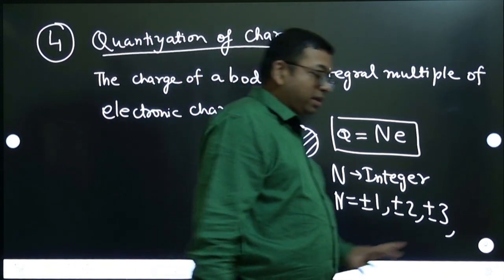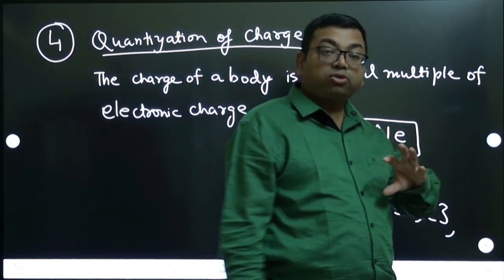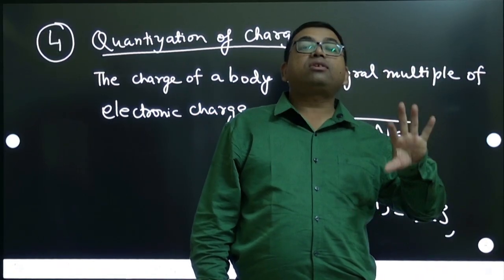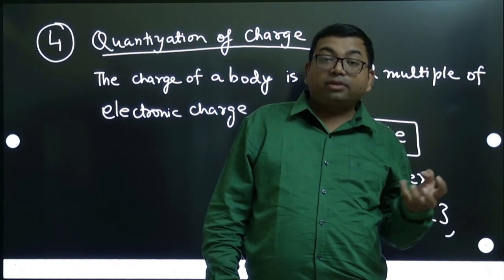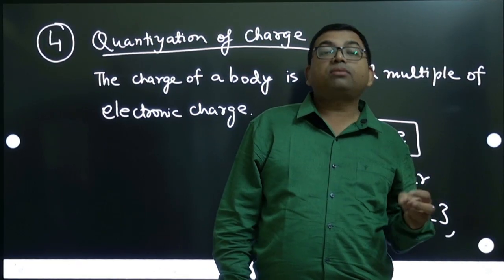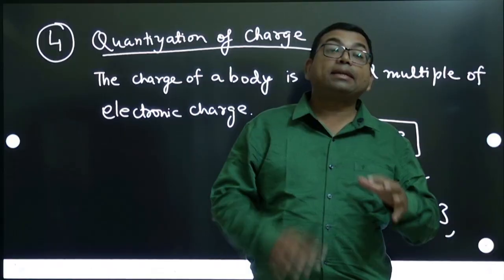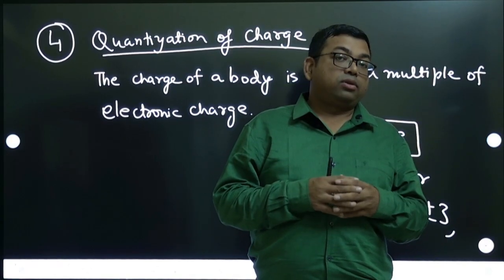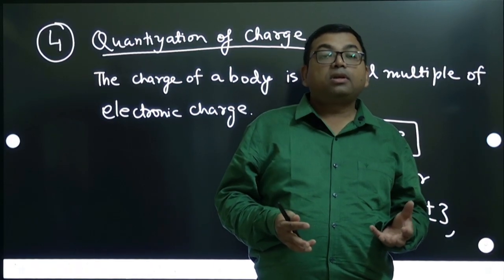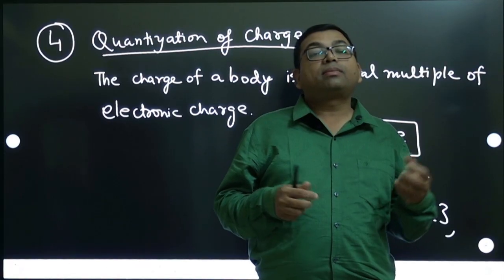Let us understand that. The body has a charge because of excess electrons or deficiency of electrons. Why excess electrons? Because it is able to gain electrons. Why deficiency of electrons? Because it can lose electrons, because an atom as a whole is neutral. So if your body loses electrons, it will develop positive charge. If your body gains electrons, it will develop negative charge.